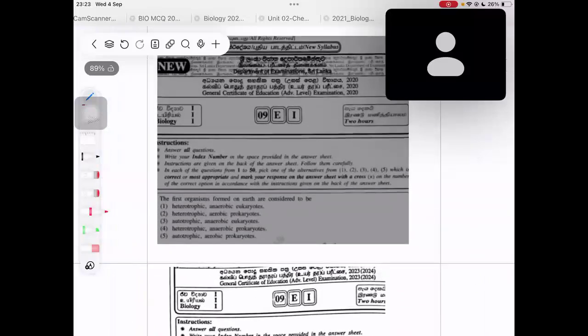Now let's go through this question. The first organisms found on Earth are considered to be what? Heterotrophic anaerobic, heterotrophic aerobic prokaryotes, autotrophic anaerobic eukaryotes, heterotrophic anaerobic prokaryotes, or autotrophic aerobic prokaryotes? I will give you 1 minute for this question. This is an easy question. Write down 2020, question number 1, and send me the answer.